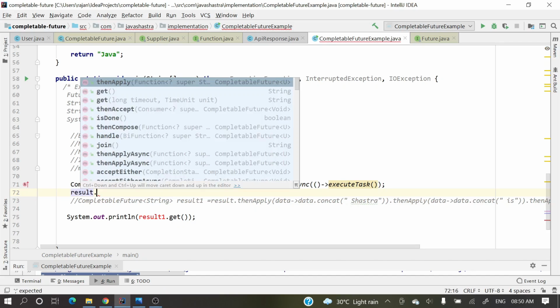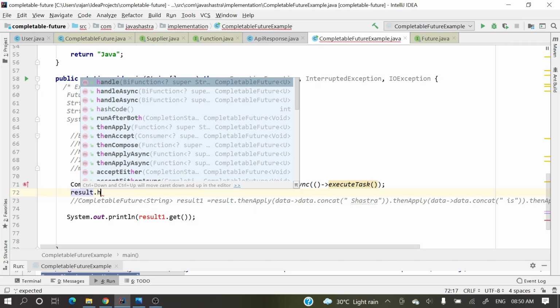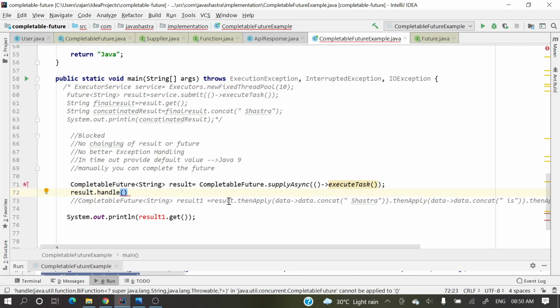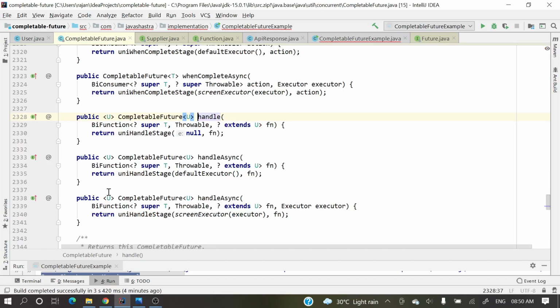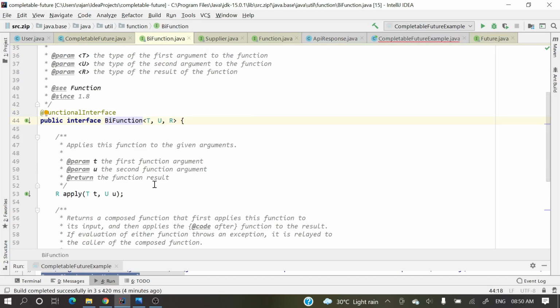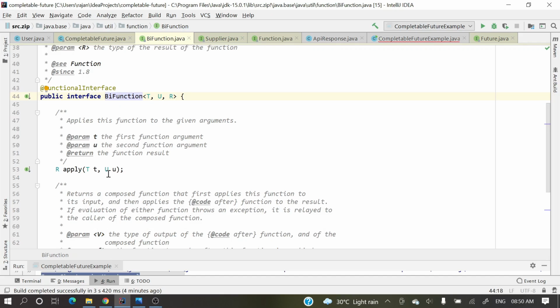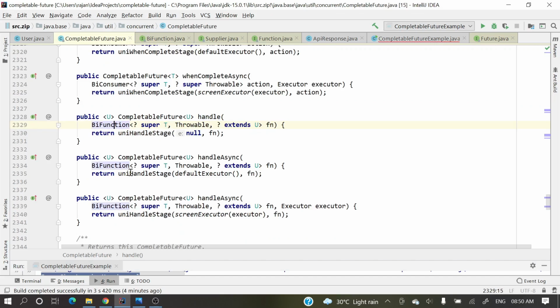result dot handle. One method is handle. It will take a BiFunction. If you see, it will take a BiFunction. Now let's see. In that lambda, what is the first argument? It's a Throwable, the exception. Okay, let's see.